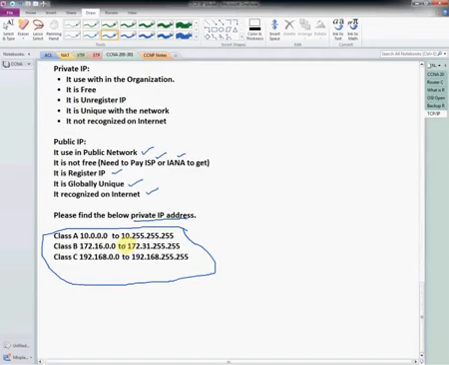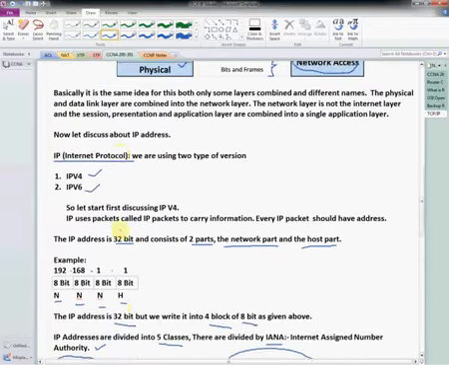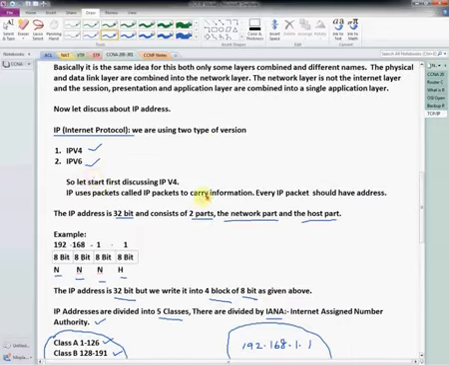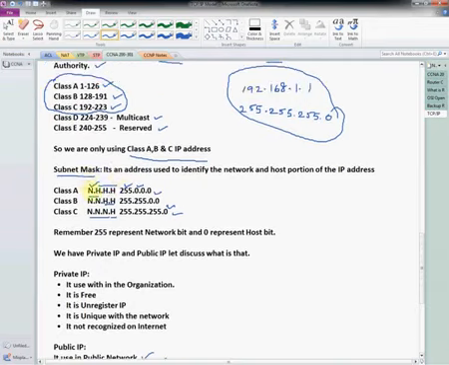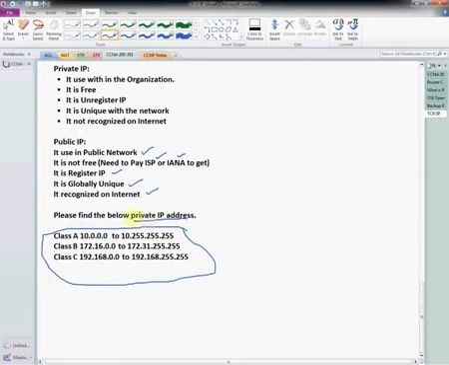So this is just the basics about networking. What we discussed today: the OSI model and TCP/IP model and the difference between them, the function of each layer, the types of IP, what a host is, how many network parts and host parts we have in class A, class B and class C, the network part represented with 255 and the host part with 0, the types of private and public IP, and the range of private IP. So we learned these topics in today's class.